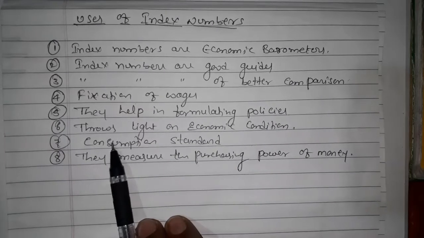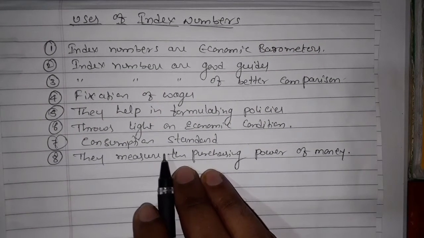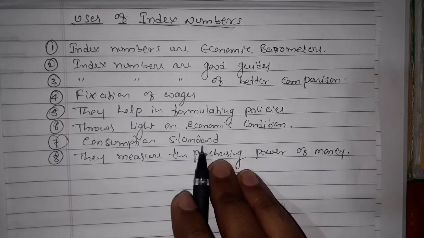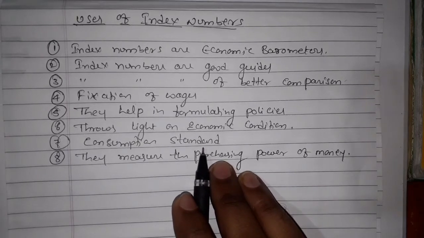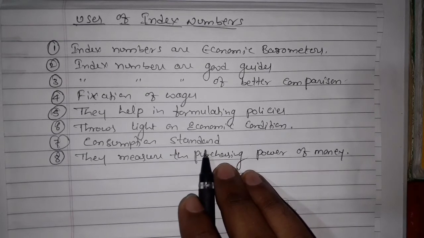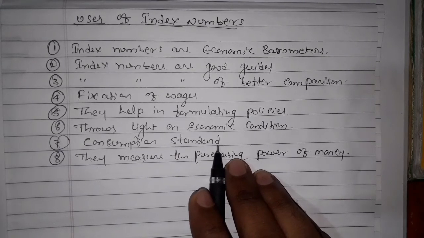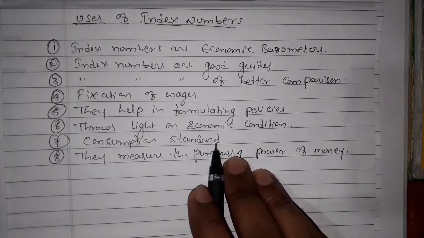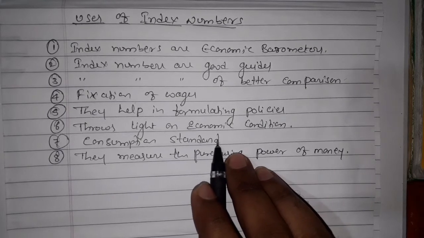Next one, consumption standards. Consumption standard means if we want to know the true consumption standard of the classes in a locality, we can compute it with an index number. In a locality, the persons and the standard of the classes. The classes means class of people: medium, high, lower. What percentage they have consumed. It may be in materials or it may be in salary, wages, what they have consumed.